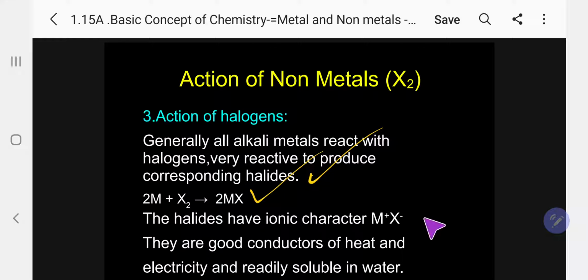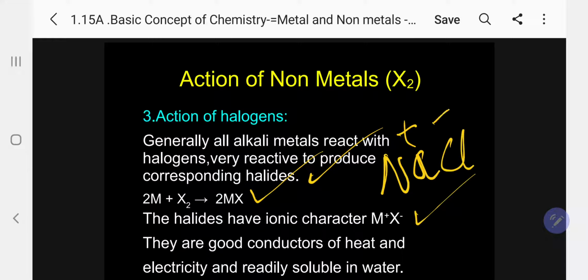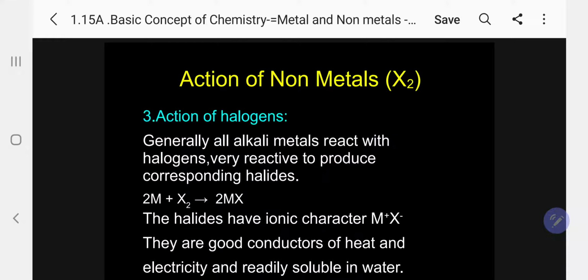So these halides have ionic character. They will be in the form of M plus. Sodium chloride is observed experimentally in the form of Na plus and Cl minus even in the solid state. They are good conductors of heat and electricity and readily soluble in water.